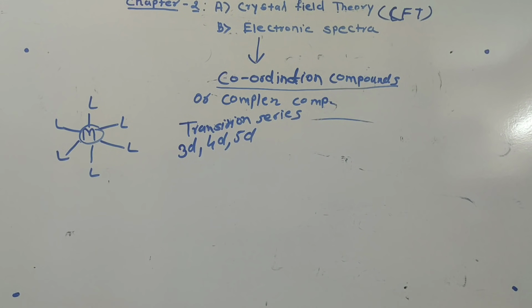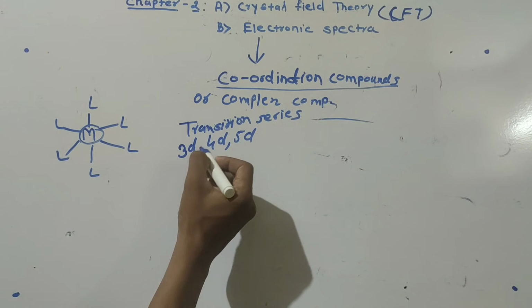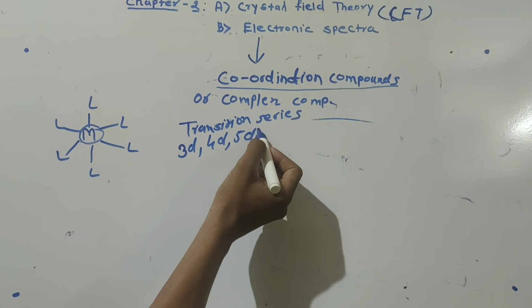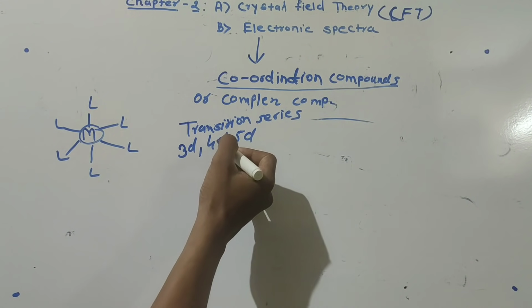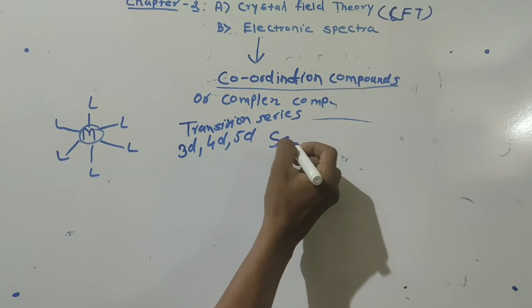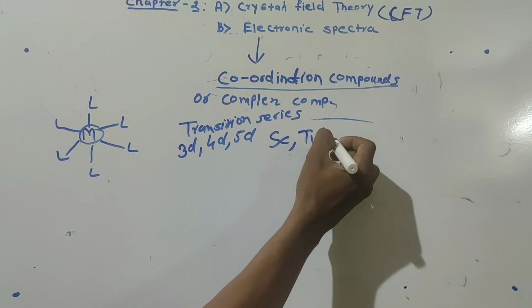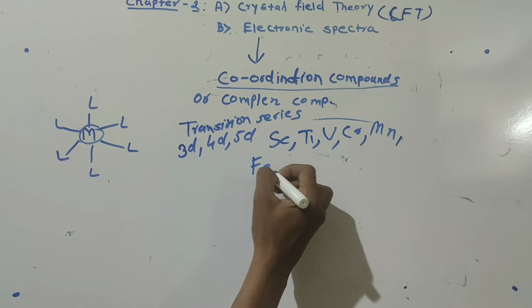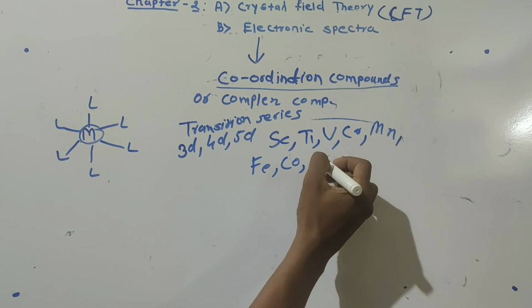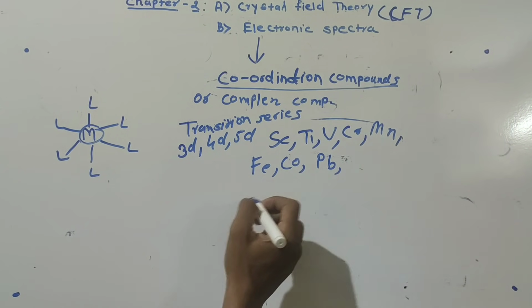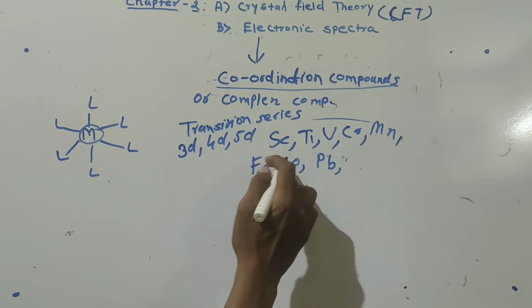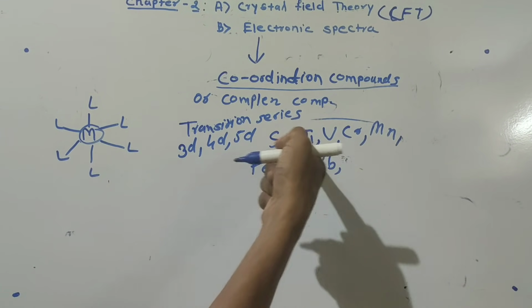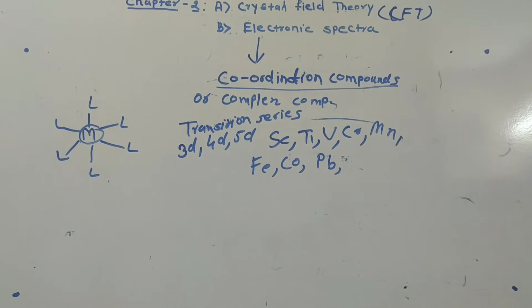And which are the examples of those metals? Generally, which types of metals are present in coordination compounds? Particularly from the transition series, that is the 3d, 4d and 5d. Suppose scandium, titanium, vanadium, chromium, manganese, iron, cobalt. So these metals are generally present in coordination compounds.